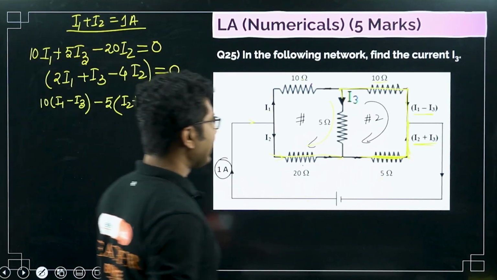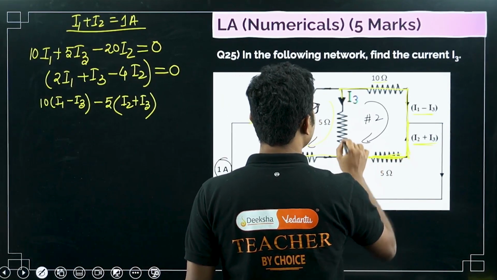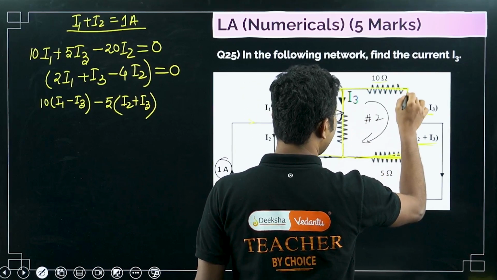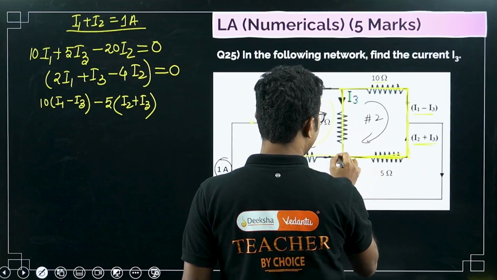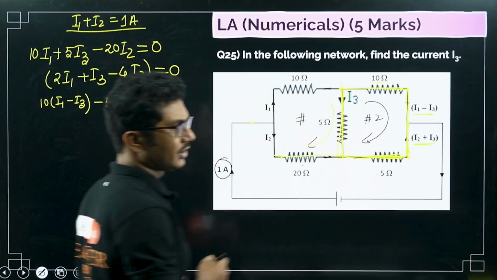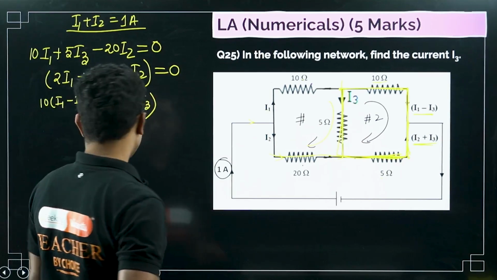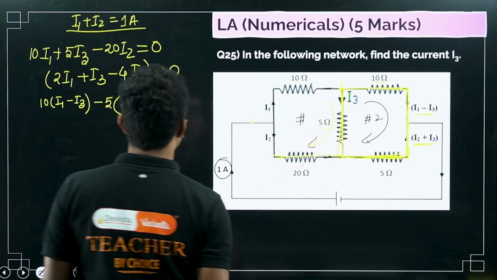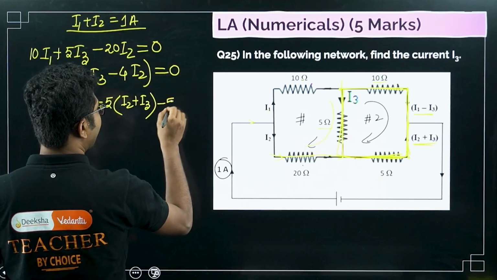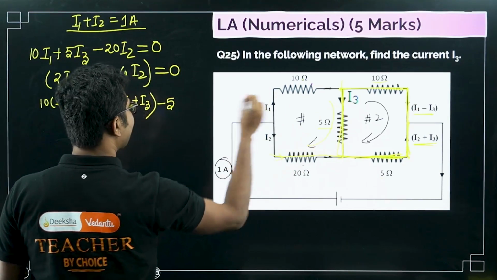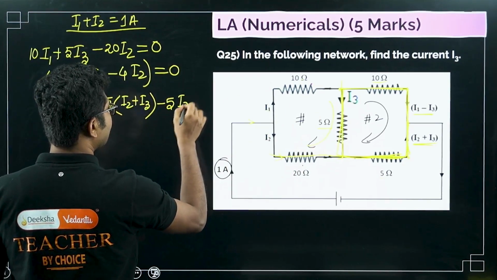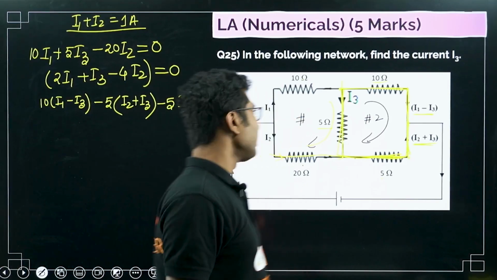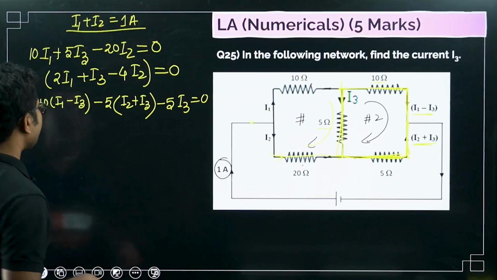Okay, then again we are going in the opposite direction of the current in this branch also. So we started here, we moved here, we came here, we came here. Now we are going in this direction, right, to close the loop. So here also we are going in the opposite direction, so the voltage will be negative. 5 is resistance, current is I3. So it will be minus 5 I3, equals 0. Okay. So any doubt, any problem, mention in the comment below.